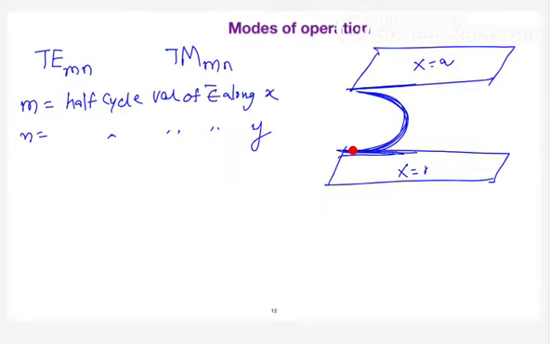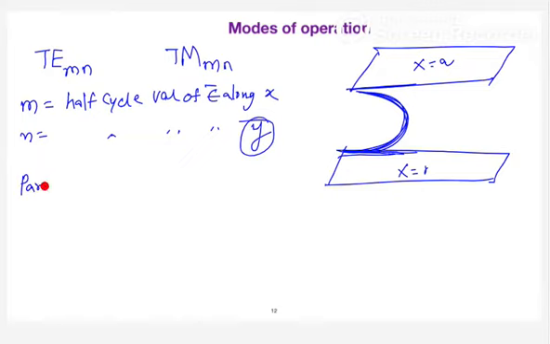And one more thing, are you doing anything in the Y direction here? In parallel plate waveguides, is there anything in the Y direction? Which means that your N value can be equated to 0.